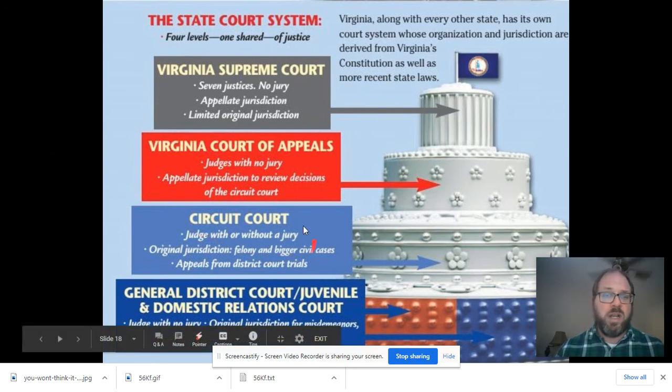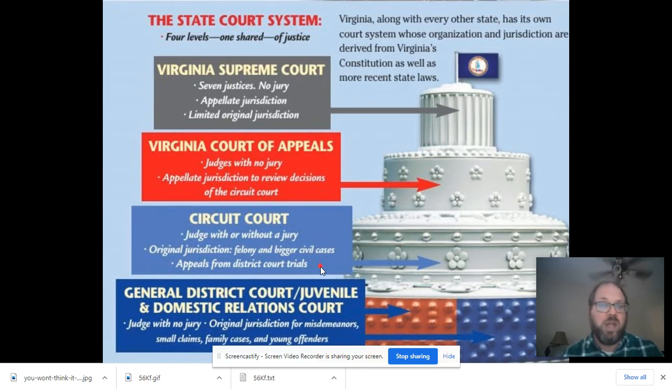Our second court in Virginia is where felony cases are heard, and that's called circuit court. They have original jurisdiction for felonies and big dollar civil cases. It has to be $5,000 or more. Those cases go to circuit court. By the way, circuit court can also hear appeals cases from general district court. That does happen sometimes, and I wanted to make you aware of that.